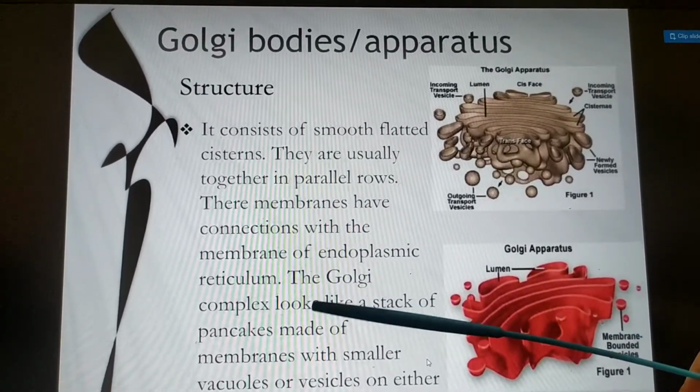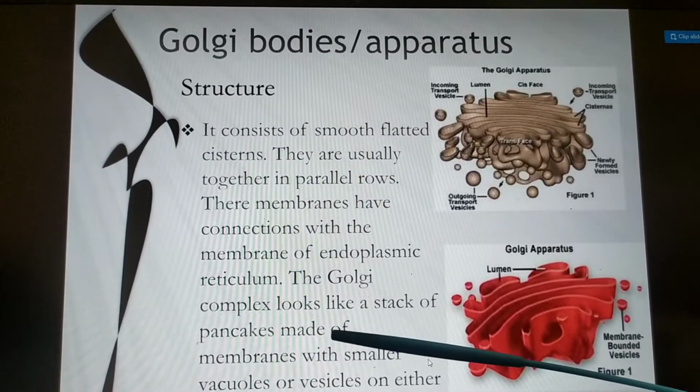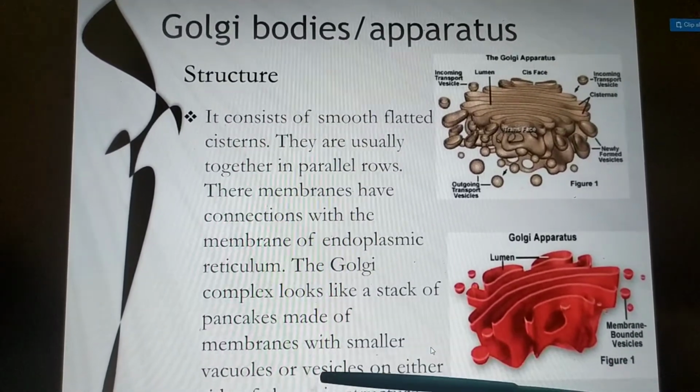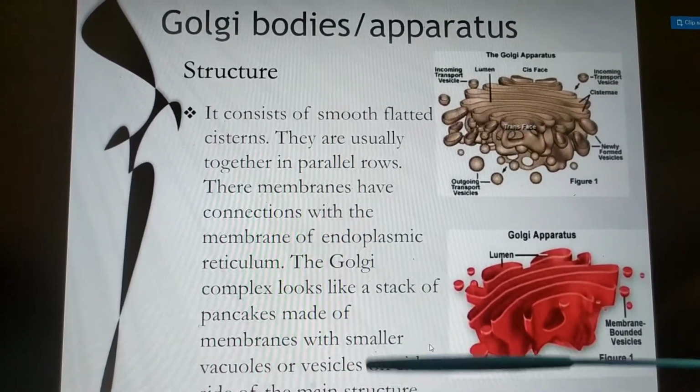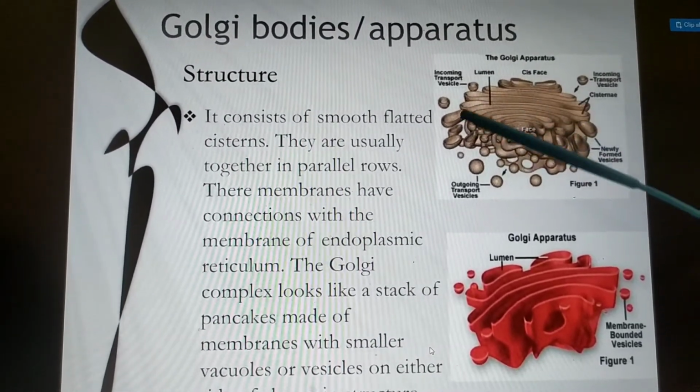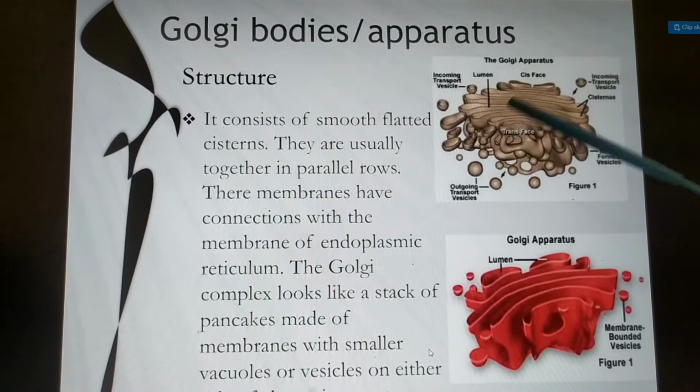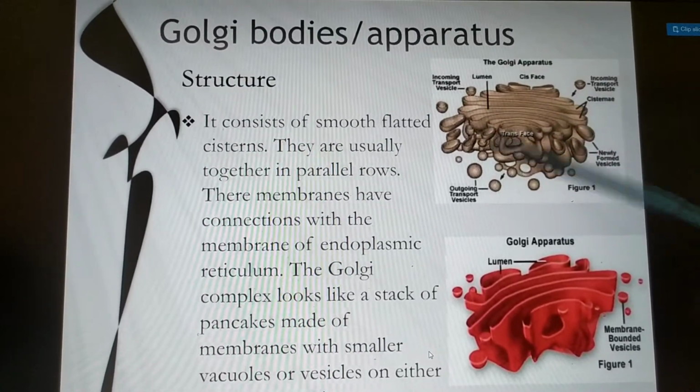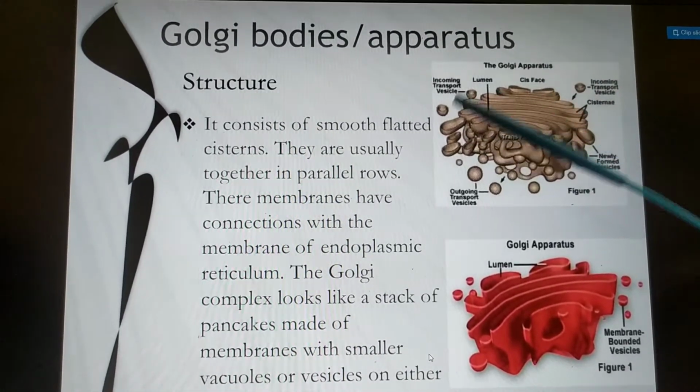The Golgi complex looks like a stack of pancakes made of membrane with smaller vacuoles or vesicles on either side of the main structure. This is the structure of Golgi apparatus. You can see there are a lot of stacked structures and there are vesicles on either side, on both the right side and the left side.